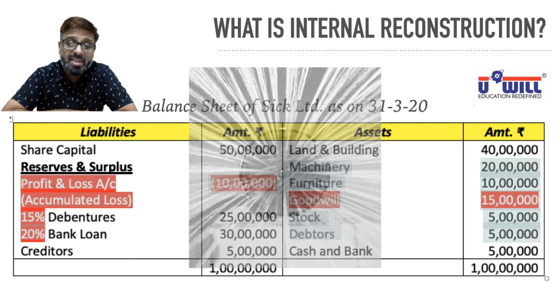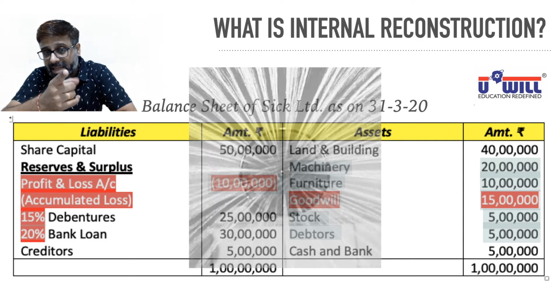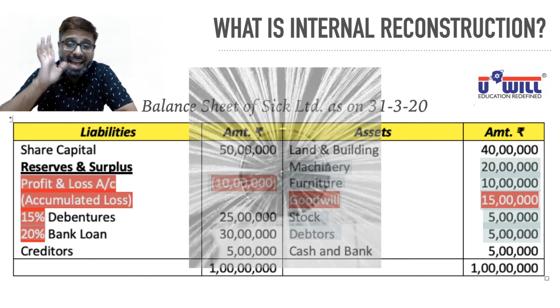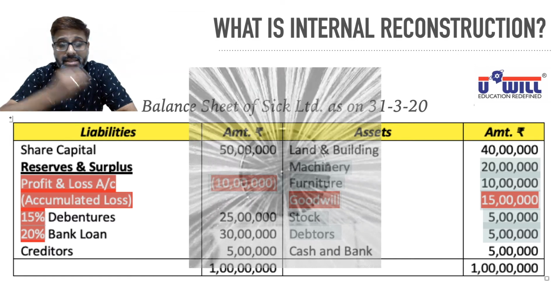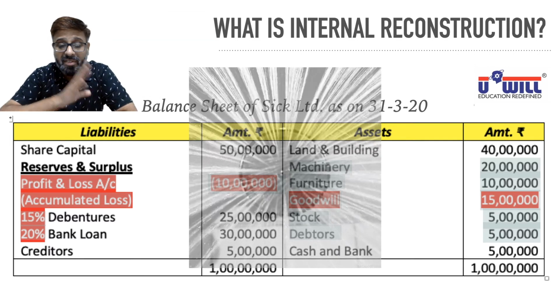Shareholders will have to sacrifice. A major chunk will have to be sacrificed by the shareholders. So the 50 lakhs that we have to pay them, we will clearly tell them we will now be able to pay you only 30 lakhs. 20 lakhs out of 35 lakhs is straight away sacrificed by the equity shareholders. 15 lakhs left out. Debentures, we will negotiate that instead of 25 lakhs we will pay you only 15 lakhs.